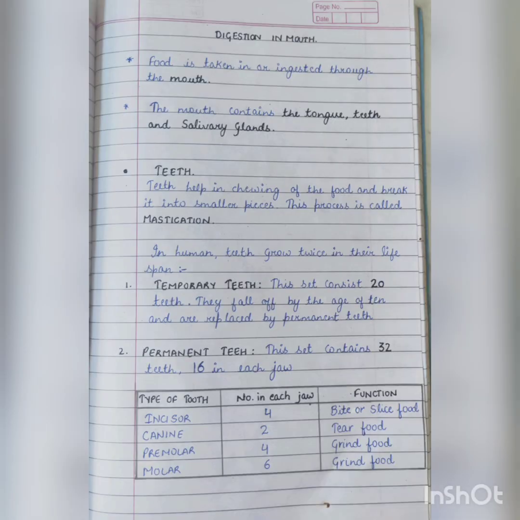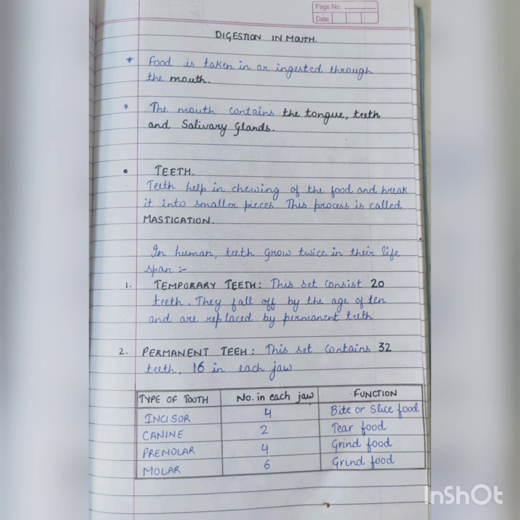In human beings, digestion of food starts in the mouth itself. The mouth is the opening of the alimentary canal. Food is taken in or ingested through the mouth. The opening of the mouth is also known as the buccal cavity or mouth cavity. In the buccal cavity, teeth and tongue help in mechanical digestion of the food, whereas saliva secreted by the salivary glands helps in the chemical digestion of the food.